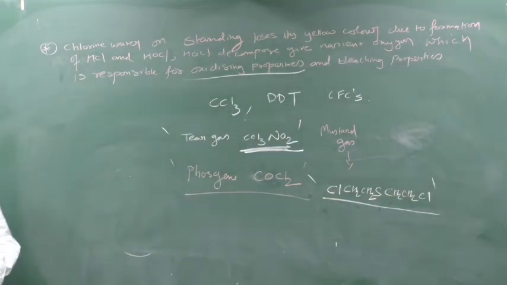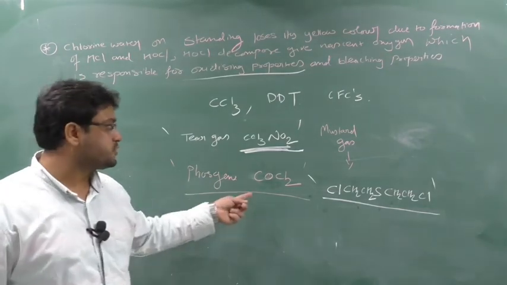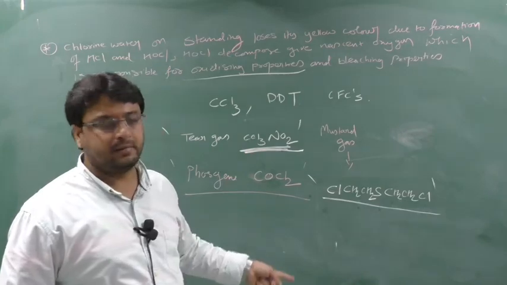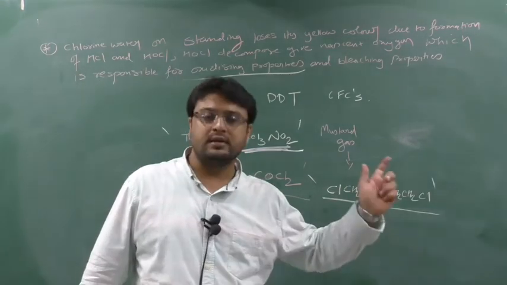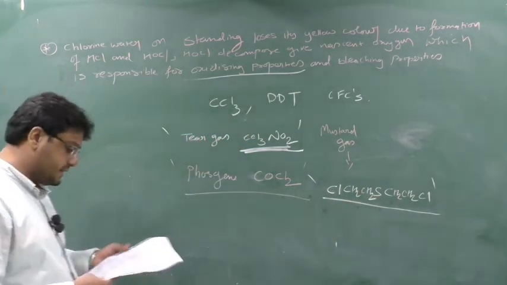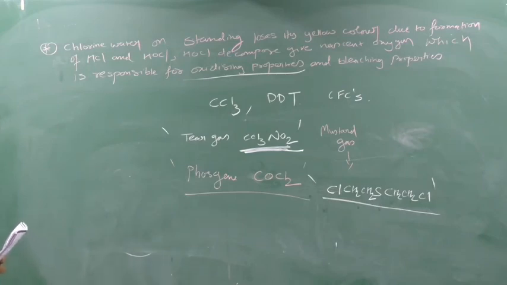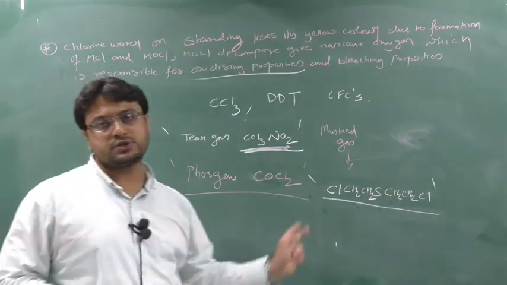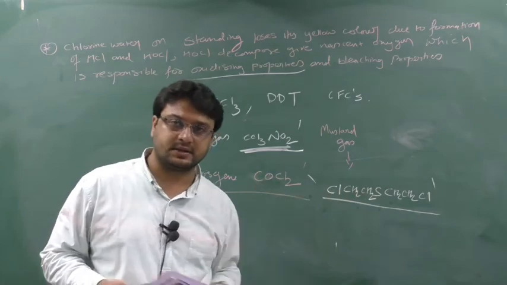Please remember this. All these gas formulas, tear gas, phosgene, mustard gas, will come in the exam, and all these gases are used in riots. Okay, mustard gas. Clear? How to remember the formula for mustard gas? Cl, CH2, CH2. Copy, paste, reverse, CH2, CH2, Cl, and in the center S.